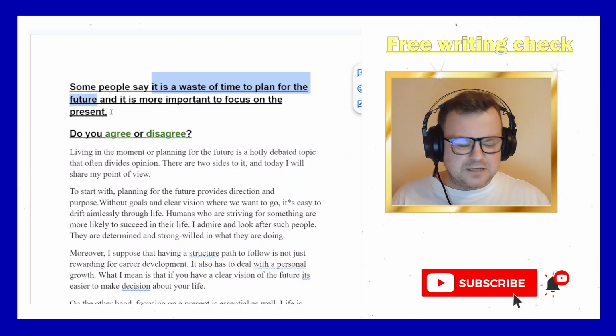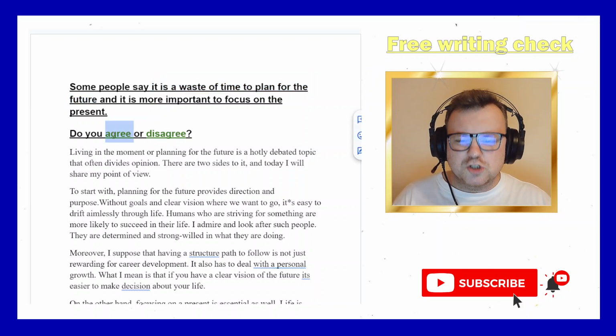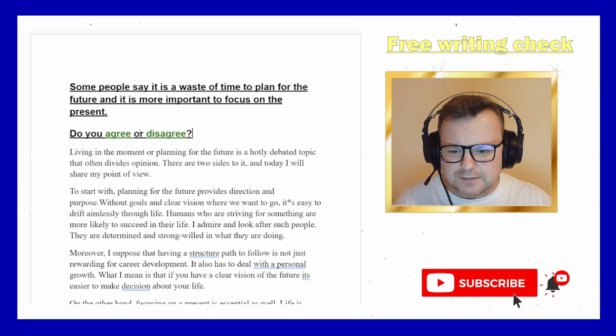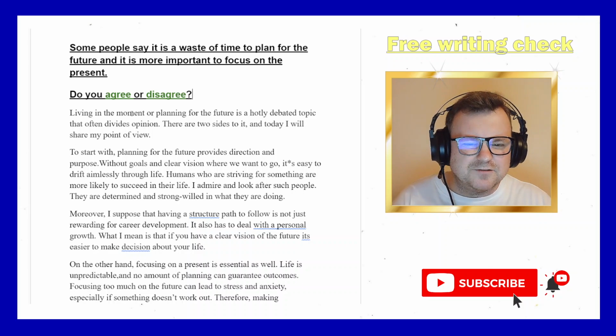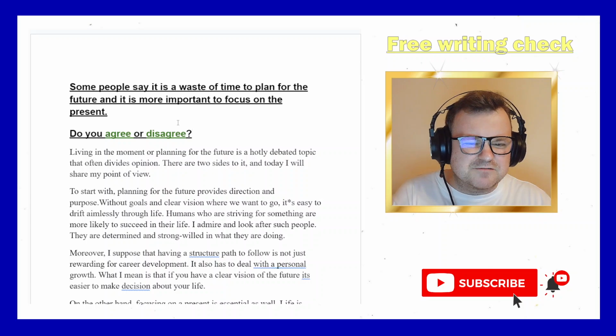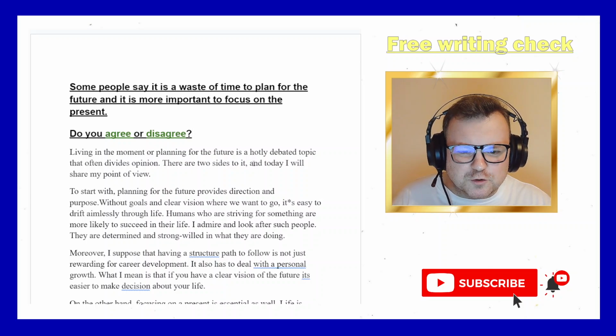I'm a fan of keeping things simple. Choose, yes, I agree, or yes, I disagree. But okay, let's have a look at the introduction. Living in the moment isn't the same as focusing on the future, focusing on the present. They are a bit different. But okay, living in the moment or planning for the future is a hotly debated topic that often divides opinion.